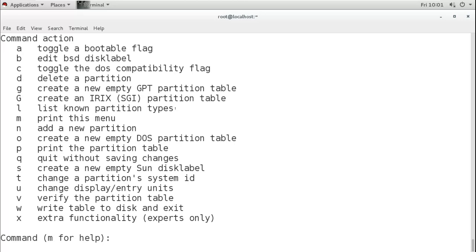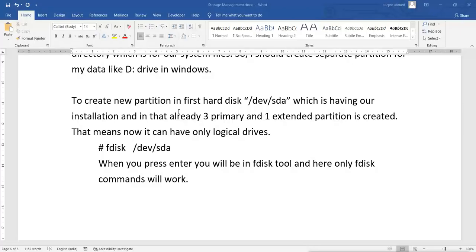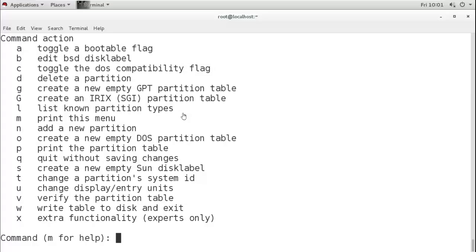Now what are these commands? So first you will do what? Press M for help. So this is what you will do first. So you will get the help.